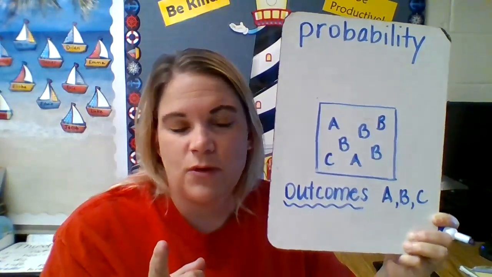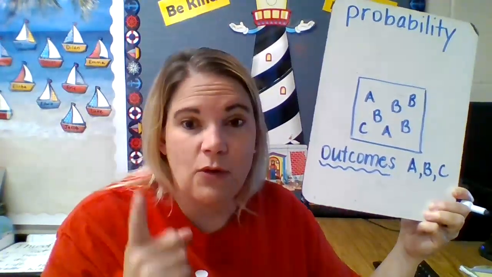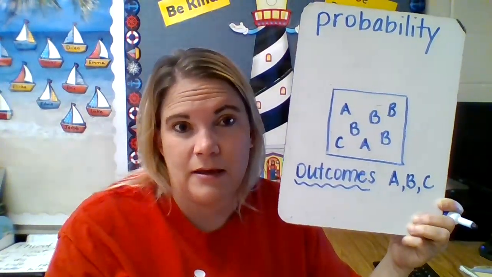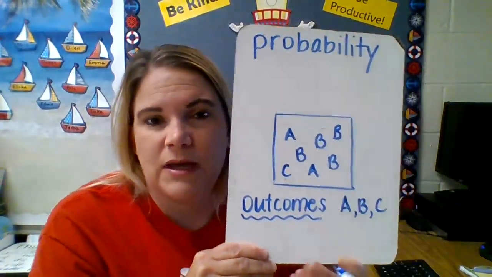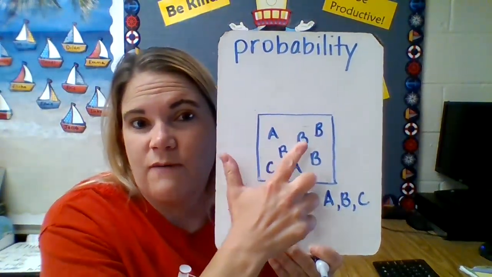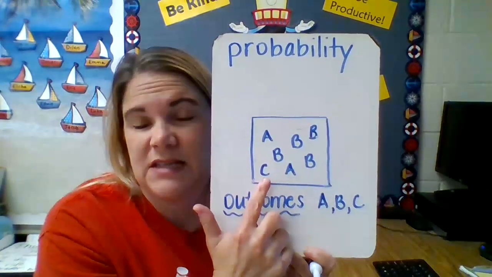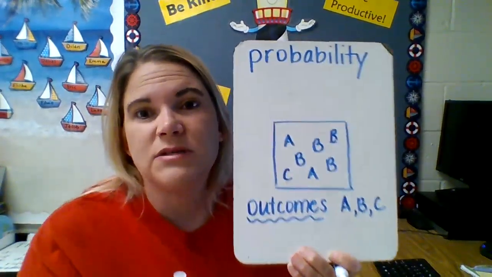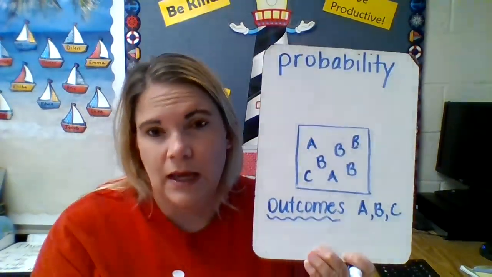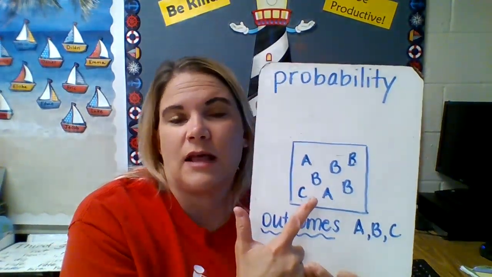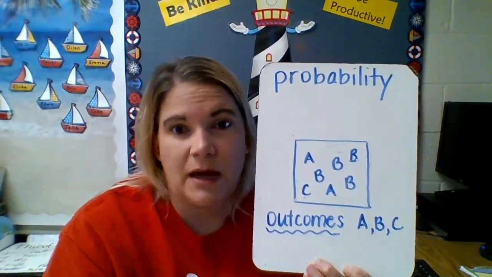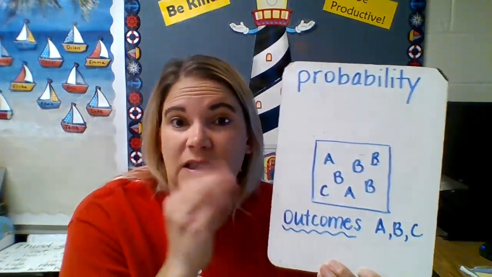Now, we'll also see the words like likely or unlikely. Okay, or we might see the word most likely. Okay, looking at this box, we can see that we have 2 A's in the box. We have 4 B's in the box, and we have a C in the box. So the most likely thing we're going to pick is the one that occurs the most. So we're most likely to pull a B. We're least likely, that's the thing that's going to happen the least amount of times.